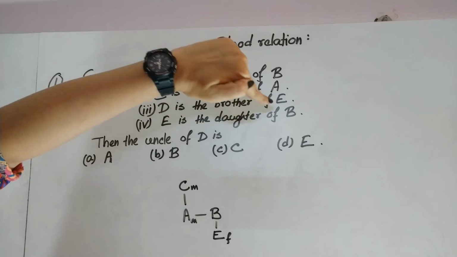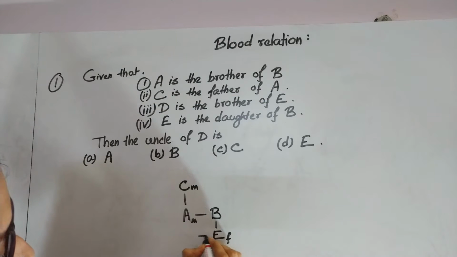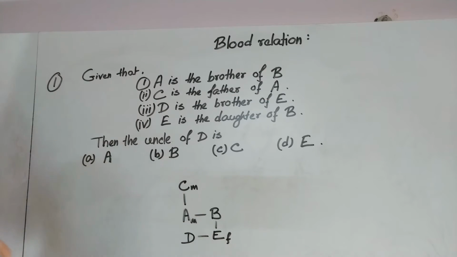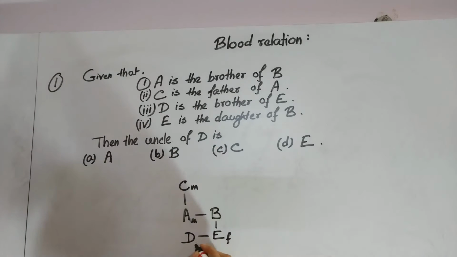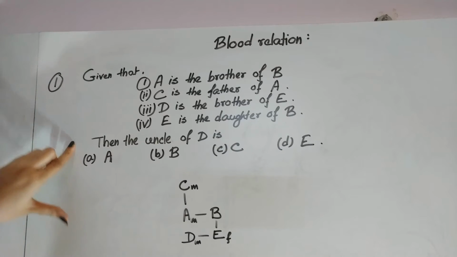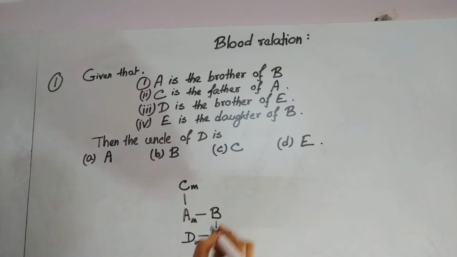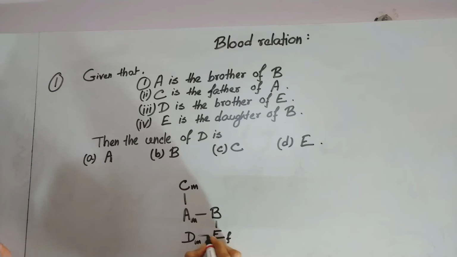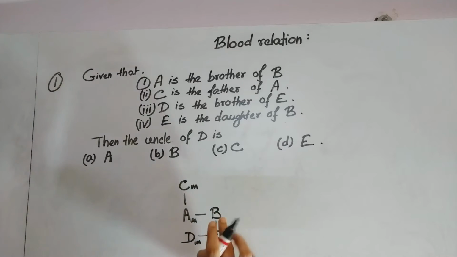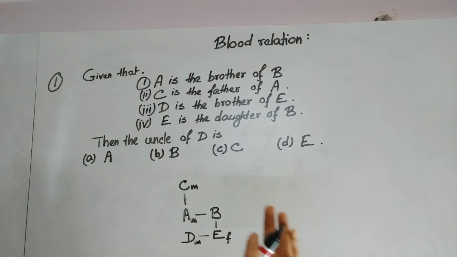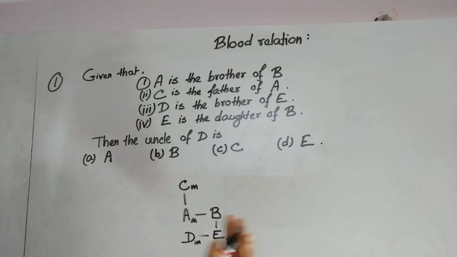D is the brother of E. Therefore, D and E, they both belong to the same generation, and as he is the brother of E, therefore he is a male person. Okay. Therefore, what's the question? The uncle of D is, now from here what you can see, D and E, they both are brothers and sisters, and their parent is B. B may be their father, maybe their mother.